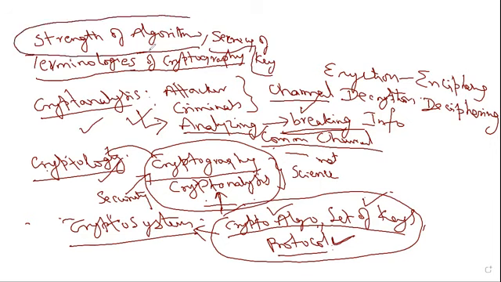The security of our data transmission depends on these two important points. One is the strength of the algorithm, how strong this particular algorithm is, and the second is how securely you maintain the keys as sender and receiver.